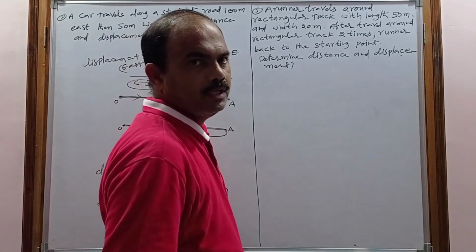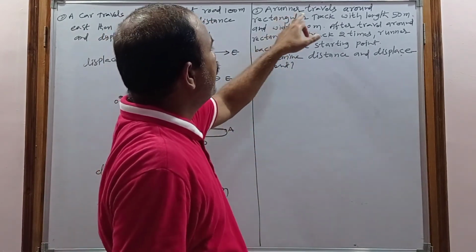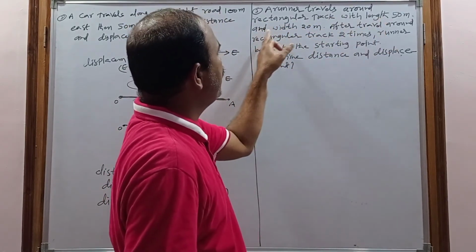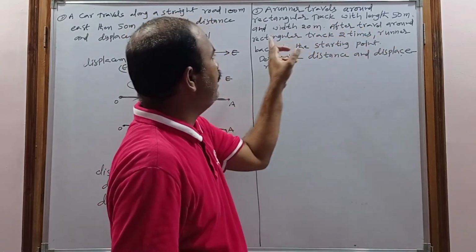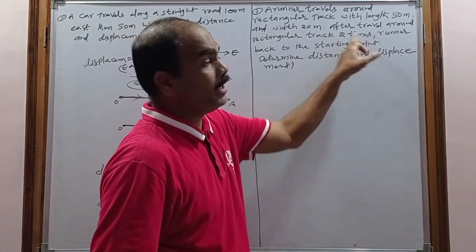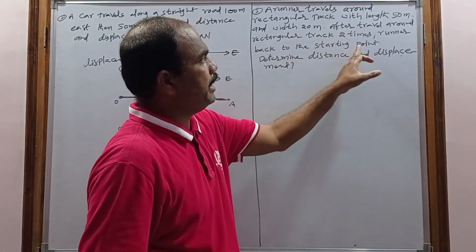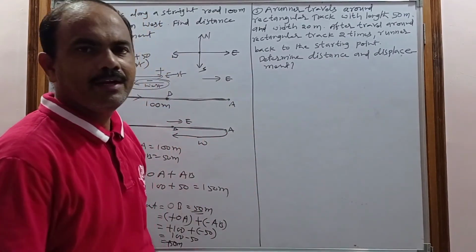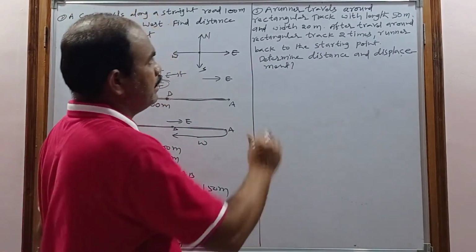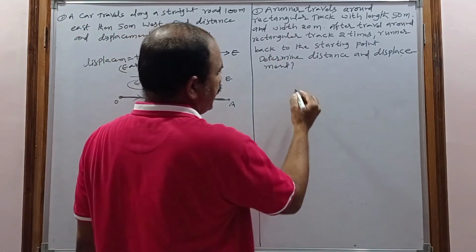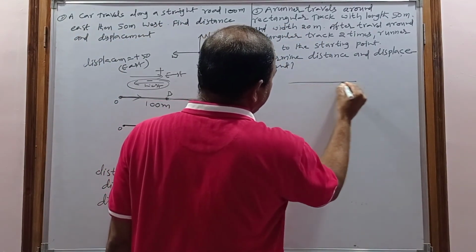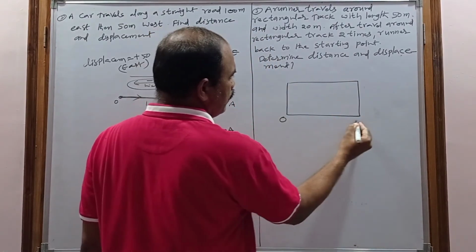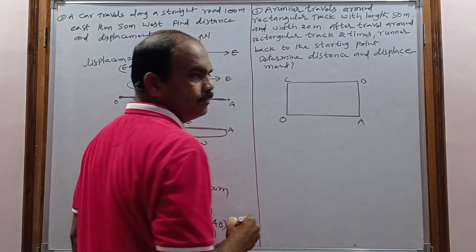So next, coming to the third problem. What is the third problem? A runner travels around a rectangular track with length 50 meters and width 20 meters. After traveling around the rectangular track two times, the runner comes back to the starting point. So determine the distance and displacement. So the runner travels around the rectangular track. And what is the shape of the track? The shape of the track is the rectangle. So now consider it is a rectangular track, and its name is consider O, A, B, C. So it is a rectangular track.